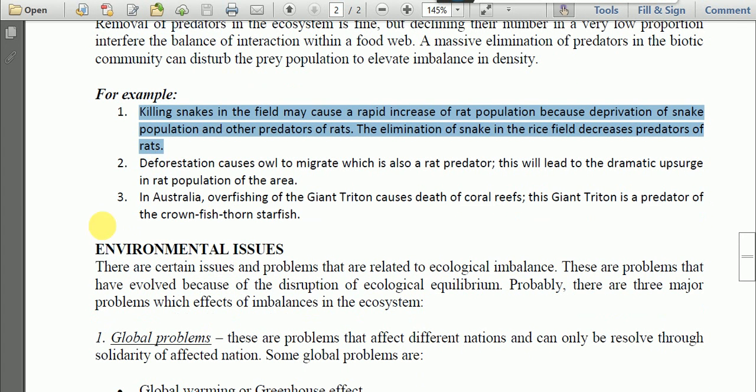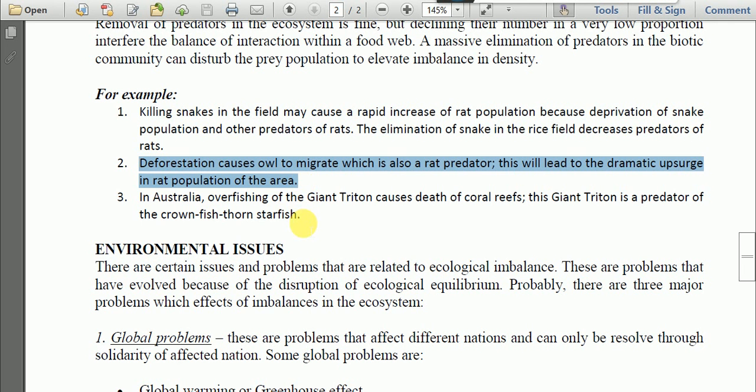Then deforestation causes owls, which are also rat predators, to migrate, and this will lead to a dramatic upsurge in the rat population of the area. If we cut trees on a large scale, that is, deforestation, then the owls will migrate to other areas.